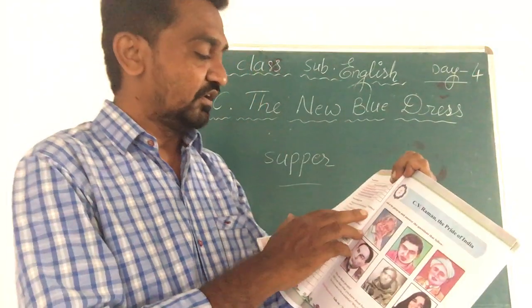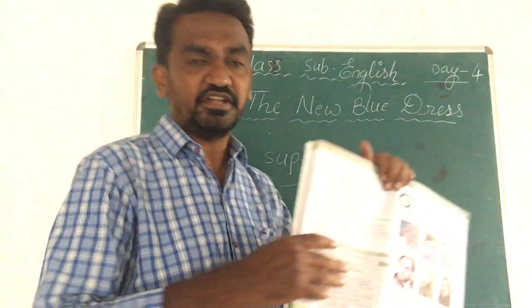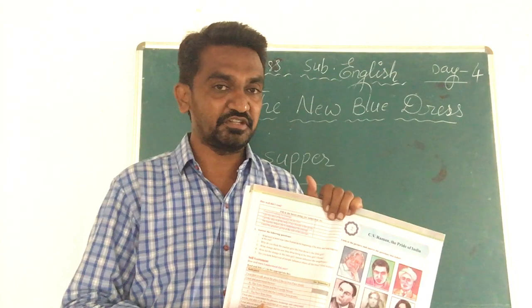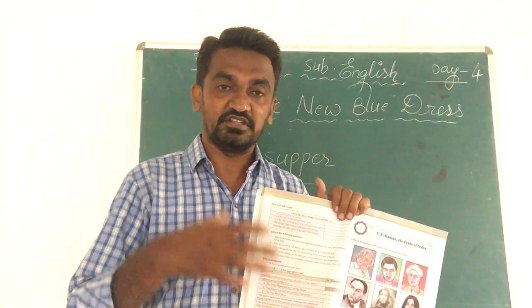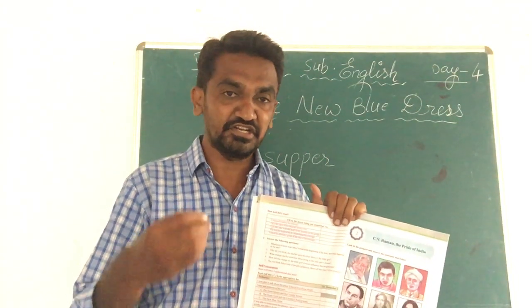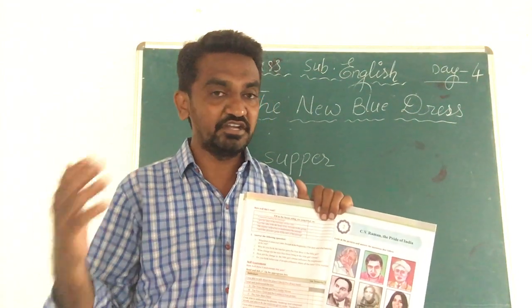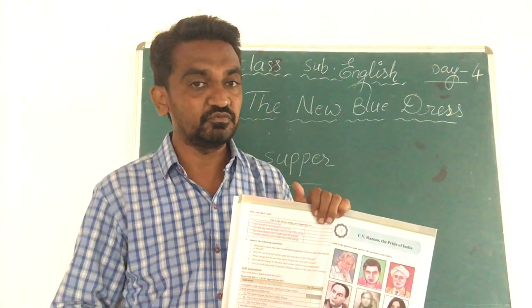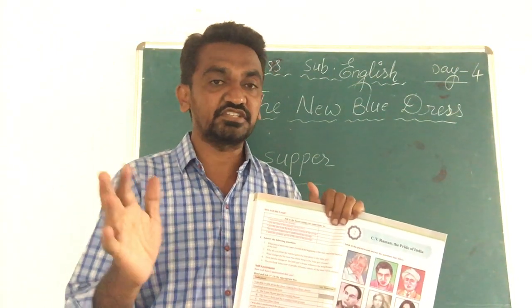And what happened at the end? At the end of the story, what happened? The people changed their behavior. They started working hard. They started cleaning everything. They started painting their houses. And at the end of the story, they started getting facilities from the government also. These are the changes that came.